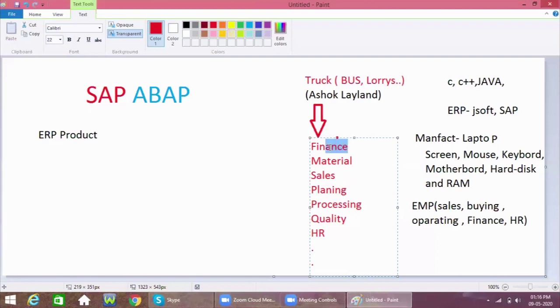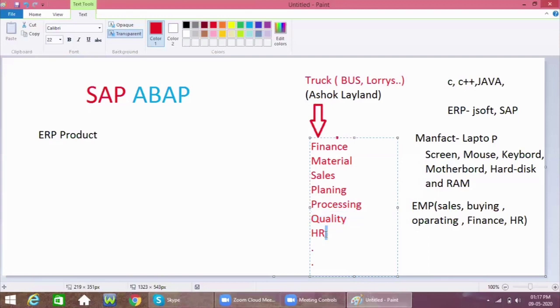The finance people, while selling or purchasing, maintain the amount required to purchase a particular material, or how much amount came to us after selling a particular product. They maintain those details in the finance team. The quality people, after the product is made, test whether the product has quality or not, using their own techniques.